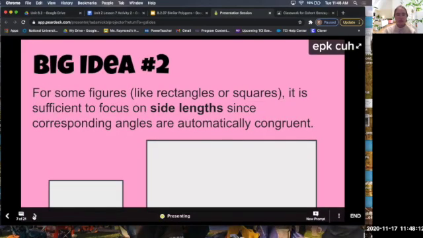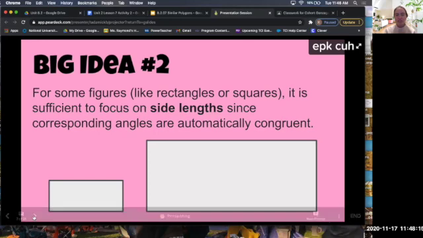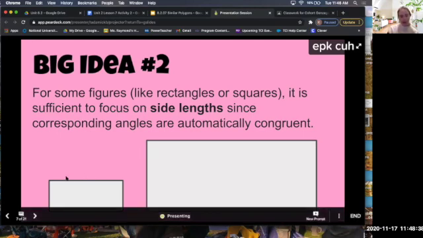Big idea number two. For some figures like rectangles or squares, so you can see there's two rectangles on the screen, it is sufficient to focus on side lengths since corresponding angles are automatically congruent. So this is just letting us know that with squares or rectangles, all four angles will always be 90 degrees.